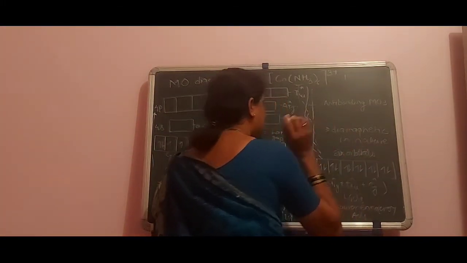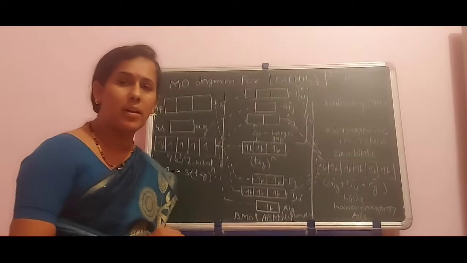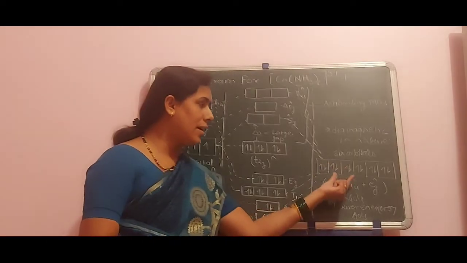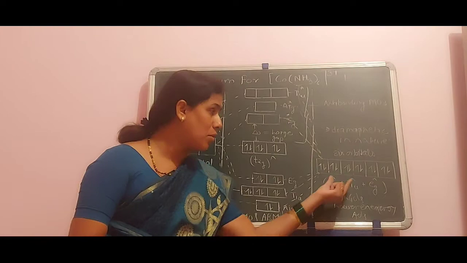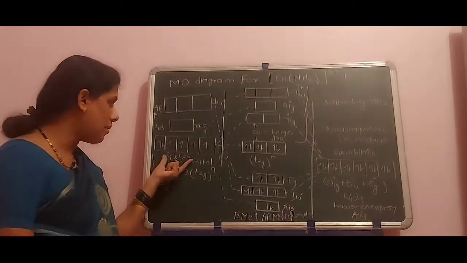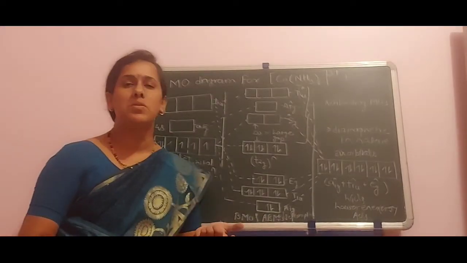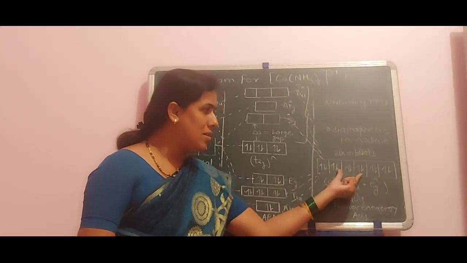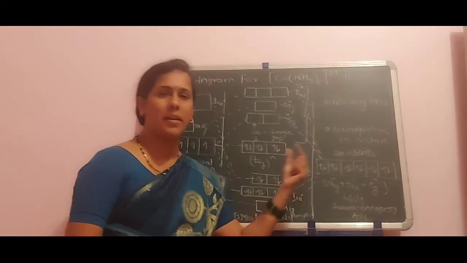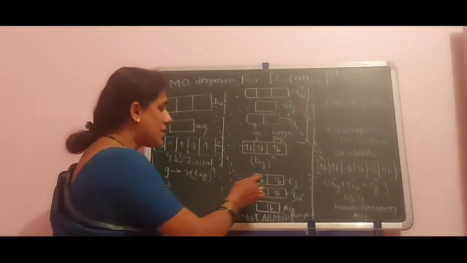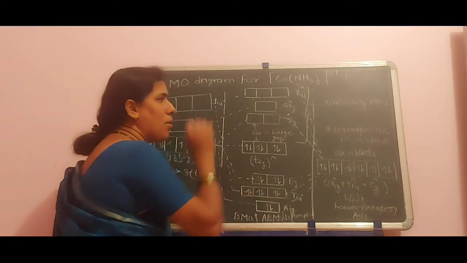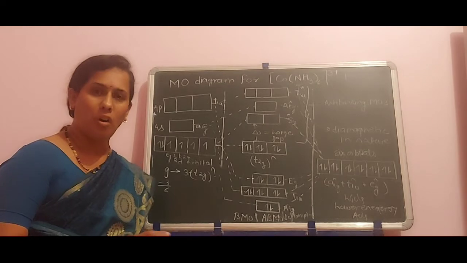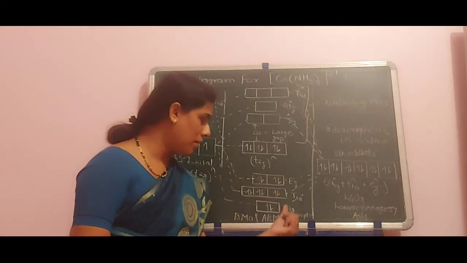These 6 orbitals of ligand group orbitals and central metal ion orbitals combine with appropriate energies and symmetry. They can form 6 bonding and 6 anti-bonding molecular orbitals. This is a bonding orbital.